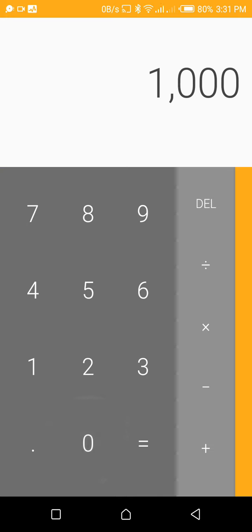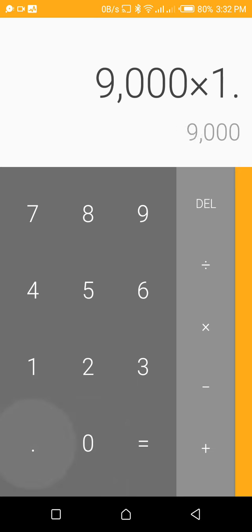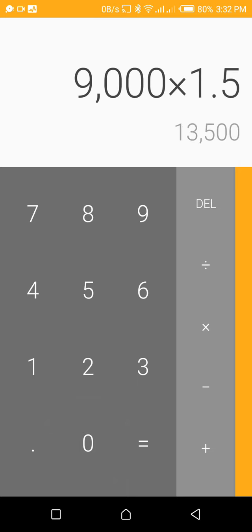Now, let's look at the calculation. Let's say you place the first game 1,000 and it's lost. Now, for 1.5, your next stake should be, listen guys, times 3 of your first stake. So in the second one, we are going to be staking 1,000 times 3, which is 3,000. And after that 3,000 is lost, then the next one we stake 3,000 multiplied by 3, which is 9,000. And maybe we won here. Now let's do the calculation. So guys, 9,000 multiplied by 1.5 should be giving us 13,500.